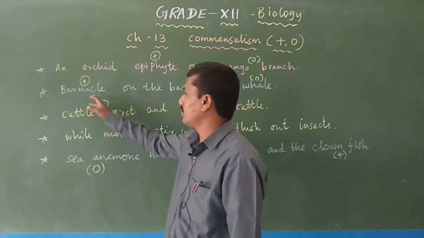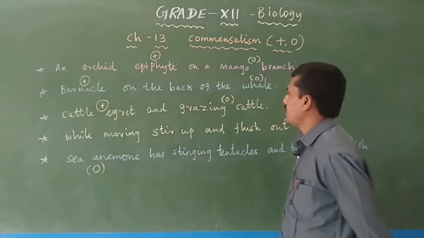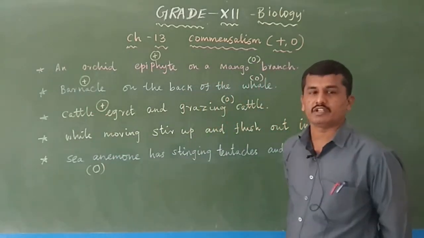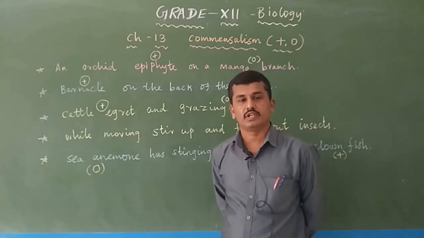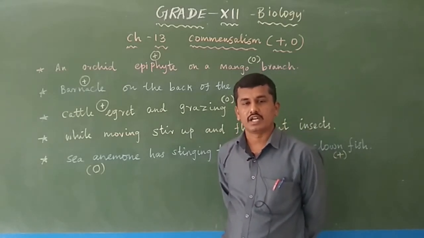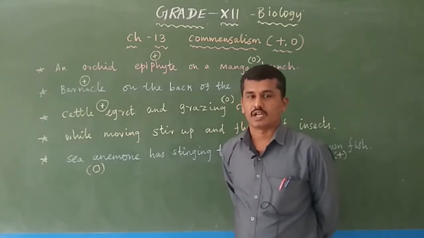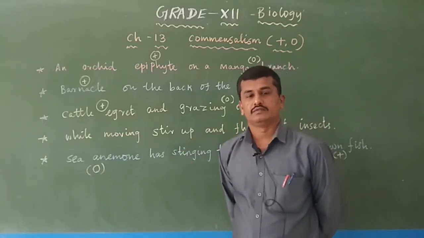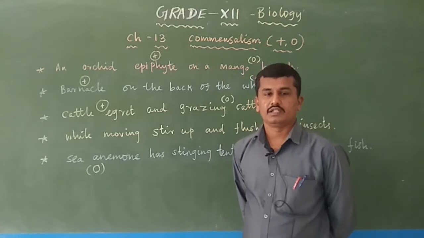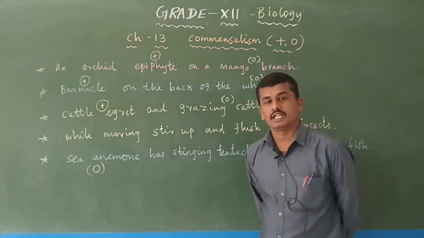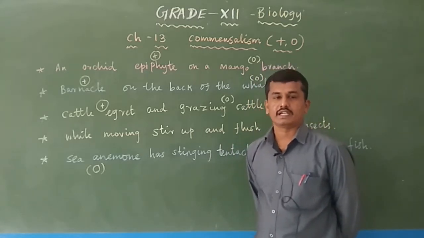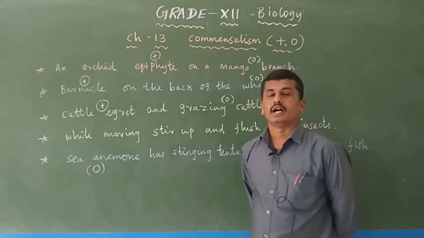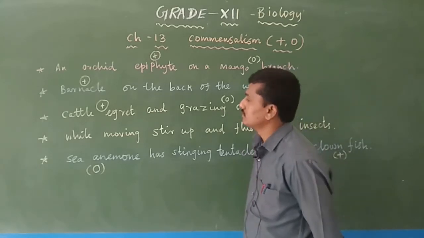Another example: barnacle on the back of the whale. Barnacle is an arthropod. It is present only in sea water. It belongs to the phylum Arthropoda. It is present on the back of the whale, the blue whale, which is a mammal and the largest mammal in the world. On the back of the blue whale, barnacles are present.